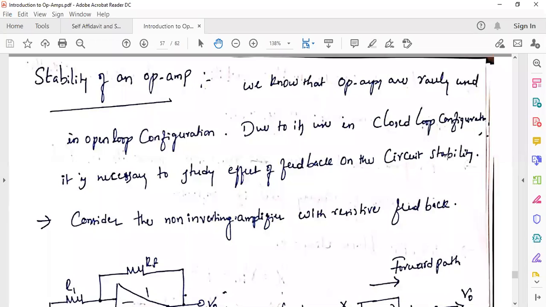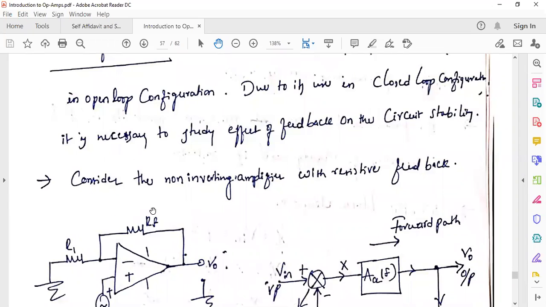When you apply feedback from the output to the input terminal, the mode of operation becomes closed loop operation. What are the advantages? It reduces the gain and reduces the distortion in the output. It increases the input resistance. It decreases the effect of temperature and power supply variations on the output.